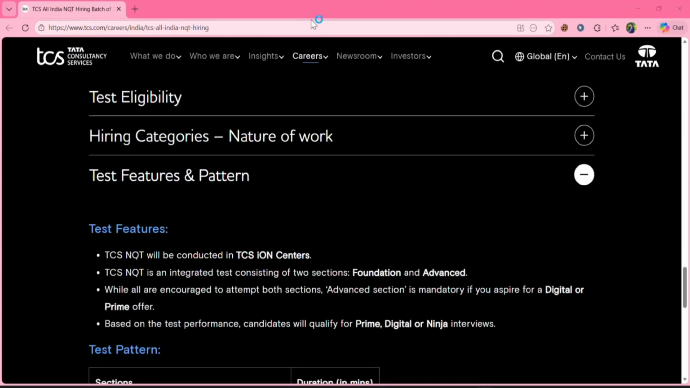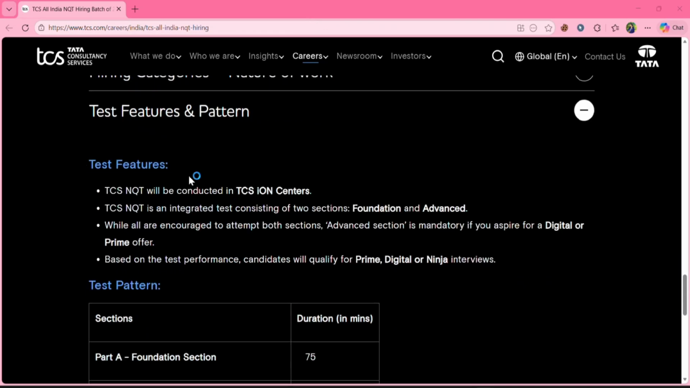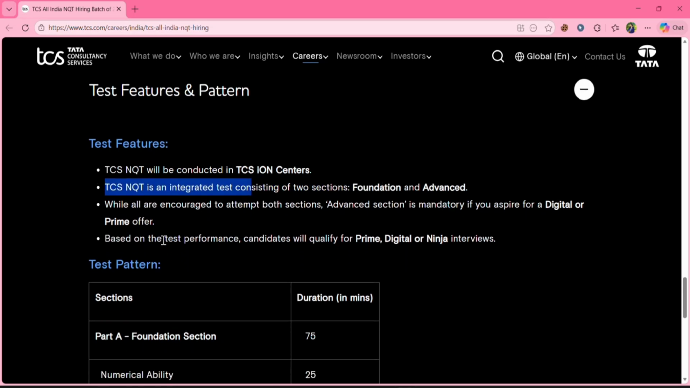The next one is test features and pattern. The test, NQT, will be conducted in TCS iON centers, and it will consist of two sections, that is foundation and advanced. So all will be encouraged to attempt both sections, that is advanced and foundation. And based on the test performance, they'll categorize you if you are eligible for Prime, Digital or Ninja interviews.